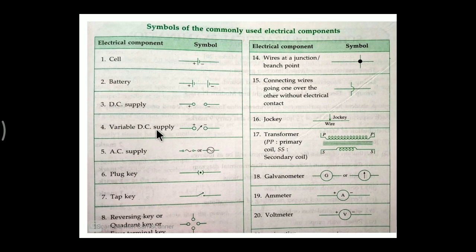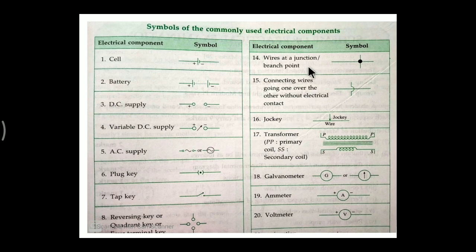Then a variable DC supply, here is an arrow. Then an AC supply, of course there is an AC sign here. Then there is a plug key, and a tap key. At point number 8, there is a reversing key, also called a quadrant key. We will see this key during the demonstration experiment of the tangent galvanometer.